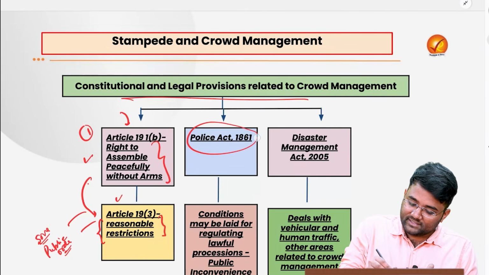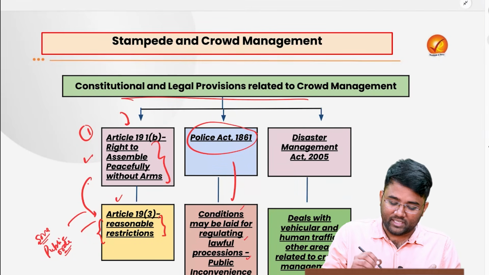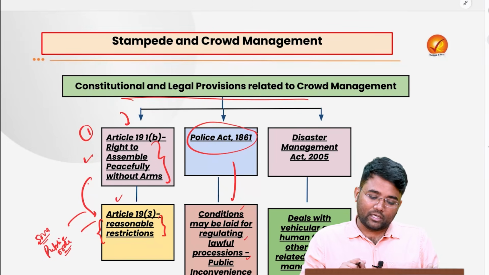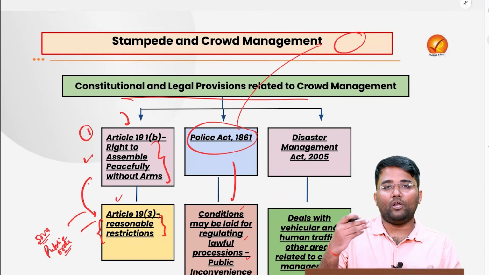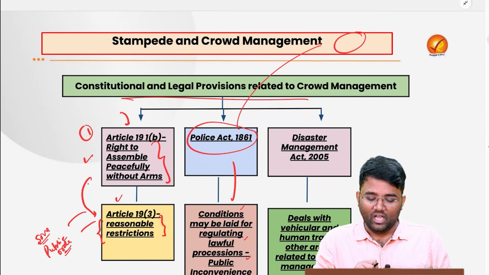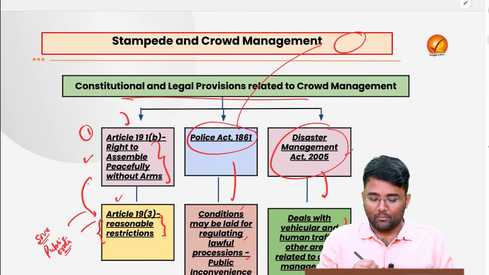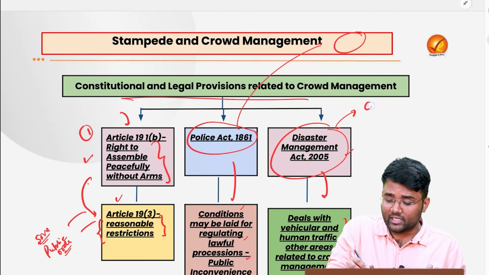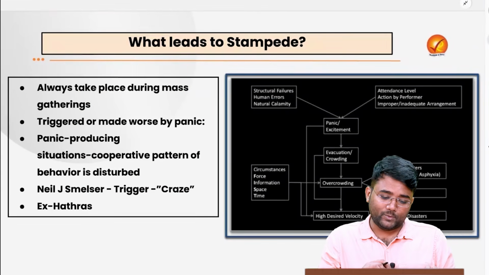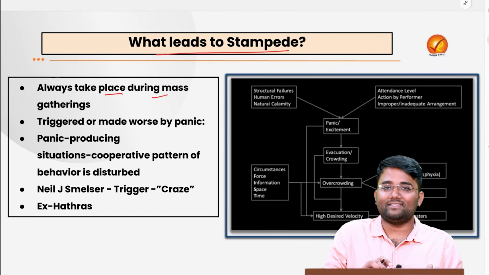Then the Police Act of 1861 provides conditions that may be laid down for regulating lawful processions. Public inconvenience should not happen, and accordingly police personnel can be deployed at that particular procession or rally for which clearances are being sought. And then the Disaster Management Act of 2005 deals with vehicular and human traffic and other areas related to crowd management, and this was widely used especially in the COVID-19 lockdown restrictions and the quarantine measures. Now what exactly leads to the stampede? First of all, it always takes place during mass gatherings.